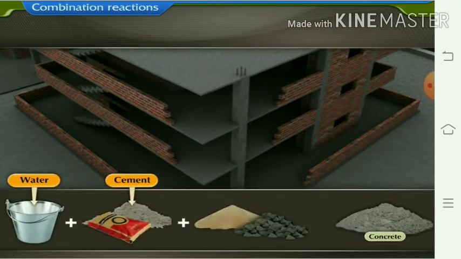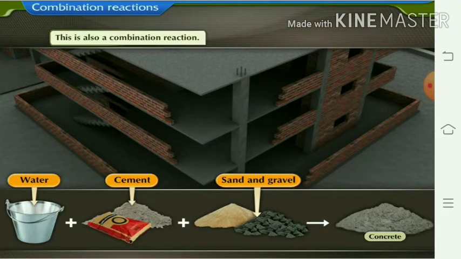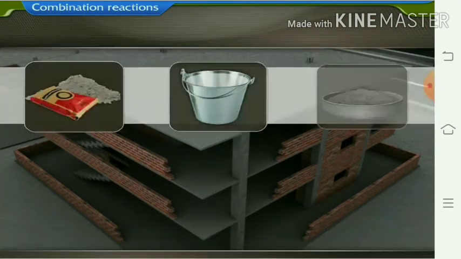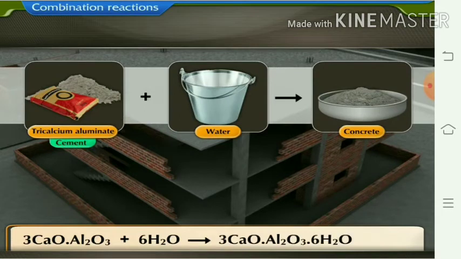When water is added to cement plus sand and gravel, all three reactants get mixed to give concrete. So, this is also a combination reaction. Here, three reactants, sand, gravel and water, react with each other, and we get concrete as a single product.